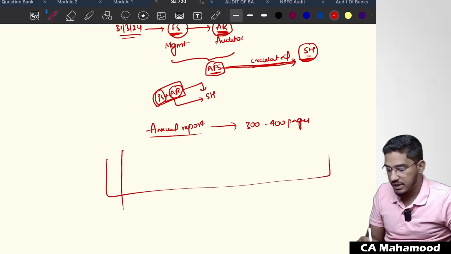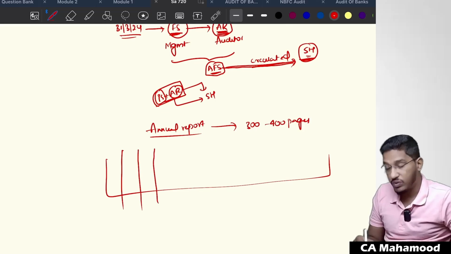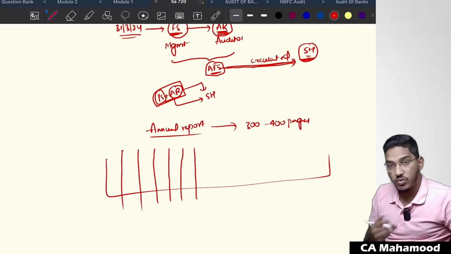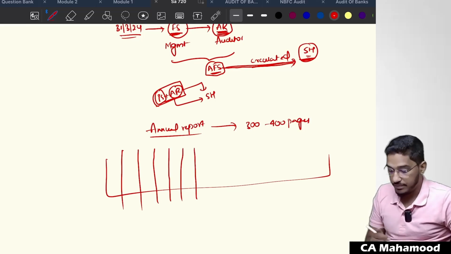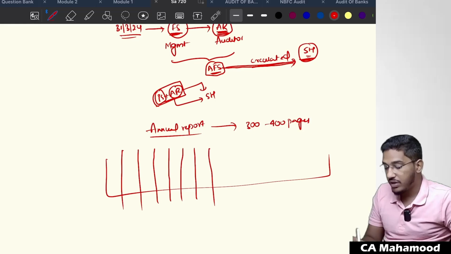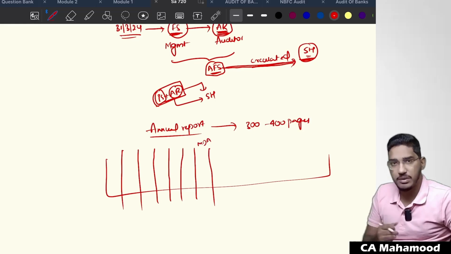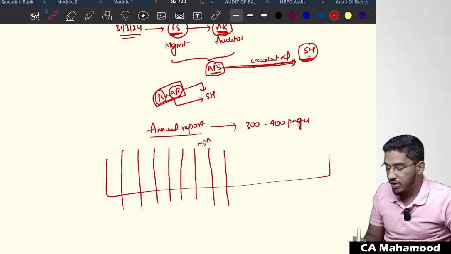It will contain details regarding their board of directors. It will contain what they have done for the entire year. It will contain details regarding what they are going to achieve in the coming 10 years. They will also try to explain some analysis of the profits and all. They will try to explain what major decisions they have taken, and what amalgamations and acquisitions they have done. Along with that, they will try to explain something called MDA, their management analysis. There will be something called the board's report. There will be something called CEO or CFO certification. So all that content will be there in the annual report.